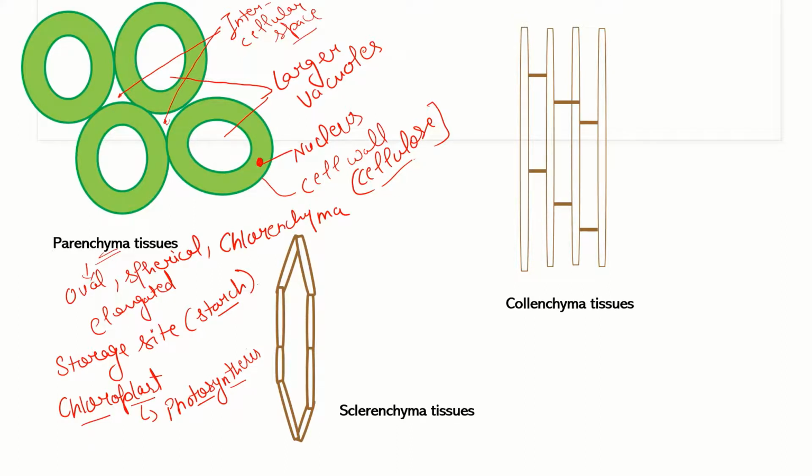Now the next type of tissue which we are going to discuss is collenchyma tissue. But before coming to collenchyma tissues, I would like to tell some more points about parenchyma tissues: they are mainly present in leaves and they are also found in soft regions of plant parts like the cortex and pith.